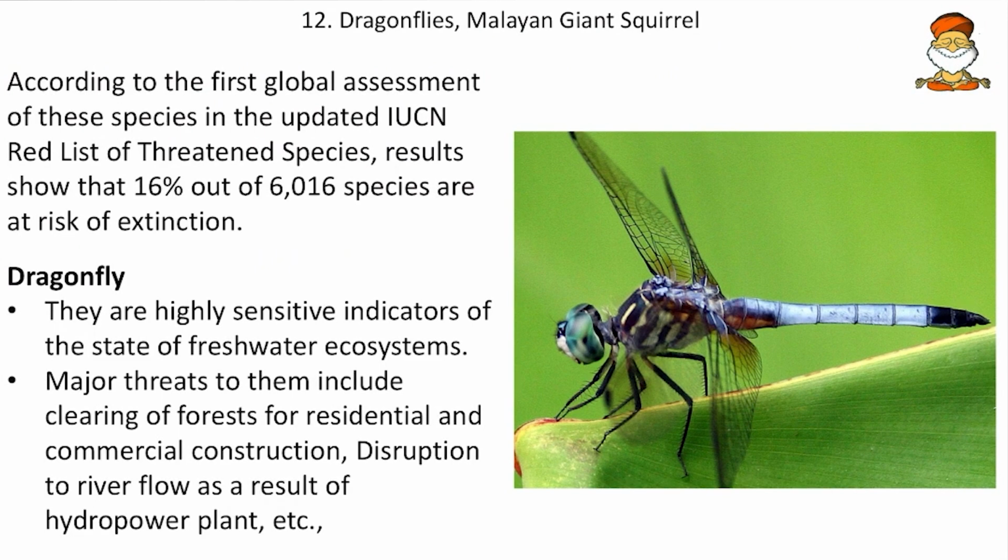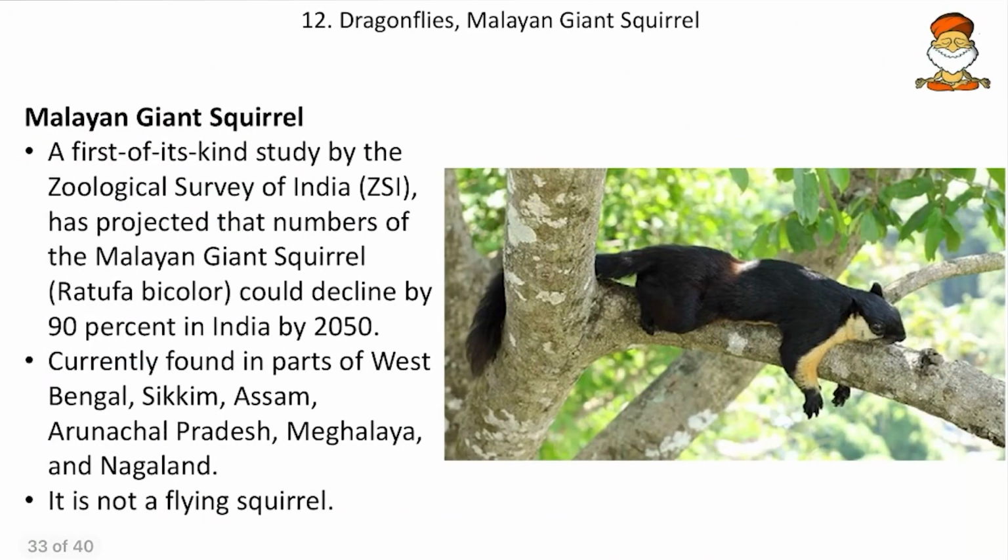So according to first global assessment of these species in the updated IUCN red list, so here it is like the 16% out of 6016 species are facing the risk of extinction. So 16% of the total number of species, they are facing extinction here. And then dragonfly, so they are highly sensitive indicators of the state of freshwater ecosystem. So remember these are the ecological indicators, and major threats to them include clearing of forests for residential and commercial constructions, then disruption of river flow as a result of tidal power and others. So both the forest and water habitats, so they are suitable for dragonfly, and if we destroy that ecosystem, so they will get extinct. Then come to next, Malayan giant squirrel.